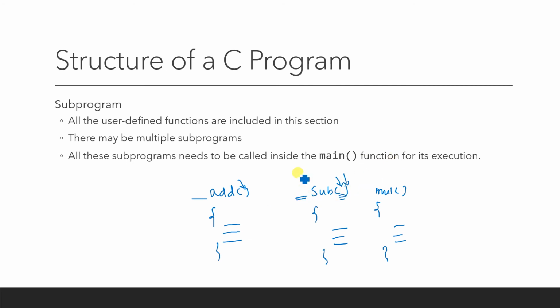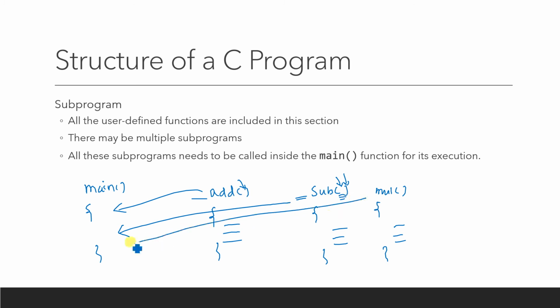After creating all these functions, you create a main function, and inside it you call all these functions: subtraction, addition, multiplication. Whenever you call one, the execution starts. Another most important point is that if your program does not contain a main function, the compiler is not able to execute your program.